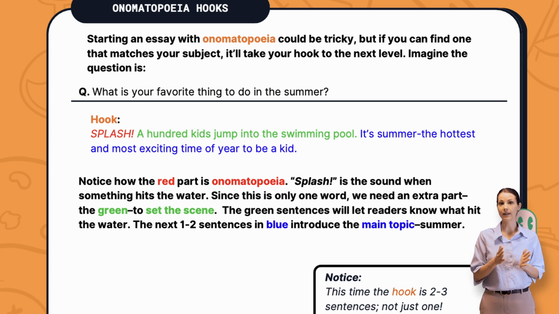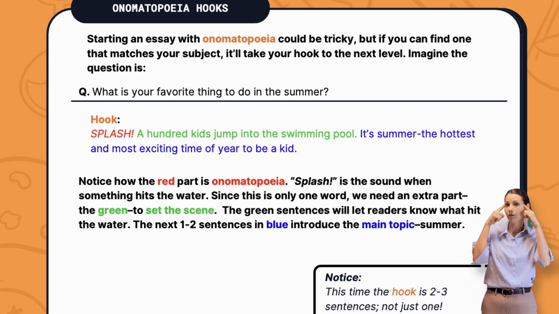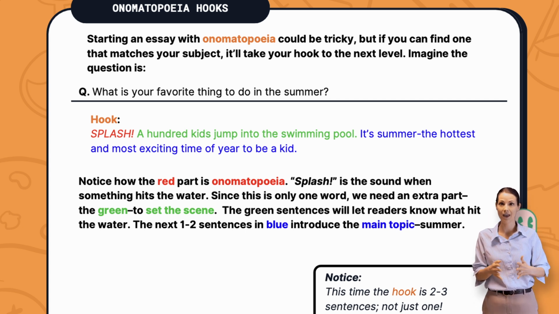Notice how the red part is the onomatopoeia. Splash is the sound when something hits the water. There's 100 kids jumping into the water, into the swimming pool. That's going to make the splash sound. Since there is only one word, we need an extra part. This is the green part, which is used to set the scene. It gives readers an idea of what they are seeing as they read it. The green sentence will let the readers know what hit the water. So they hear the splash, then we tell them what made the splash. 100 kids jumping into the swimming pool.